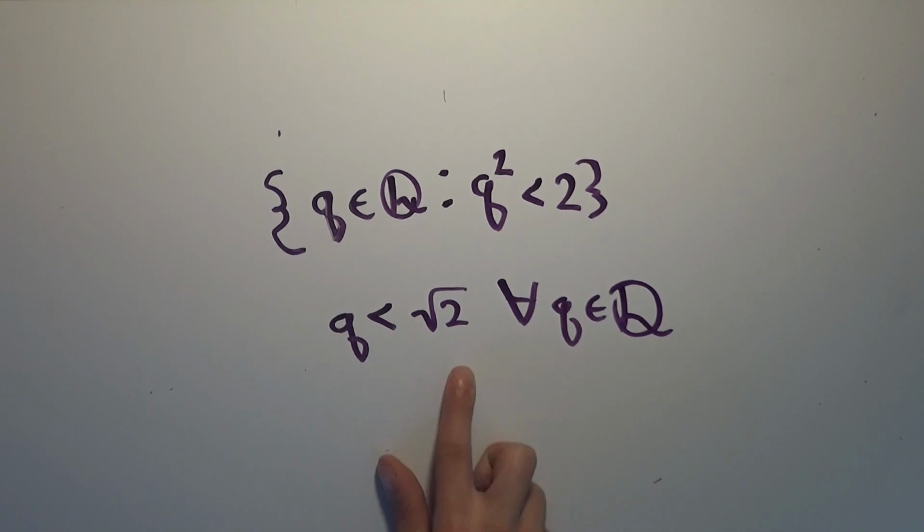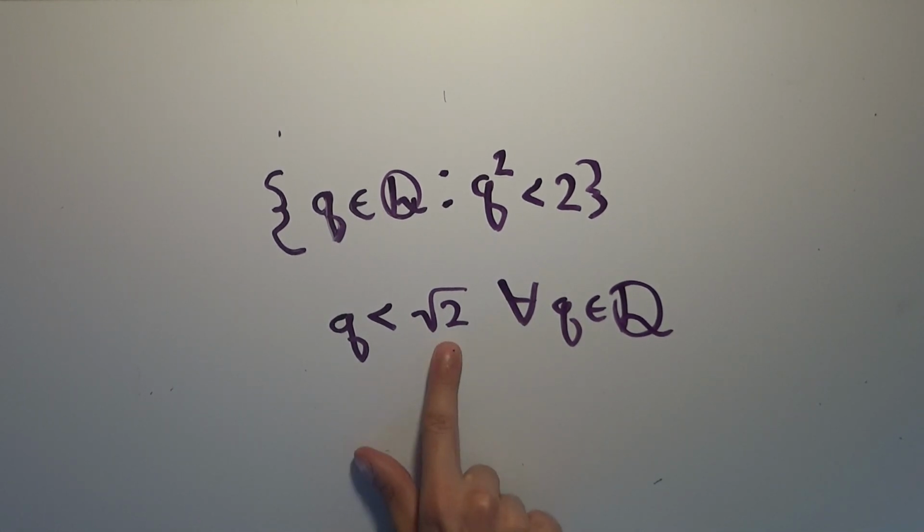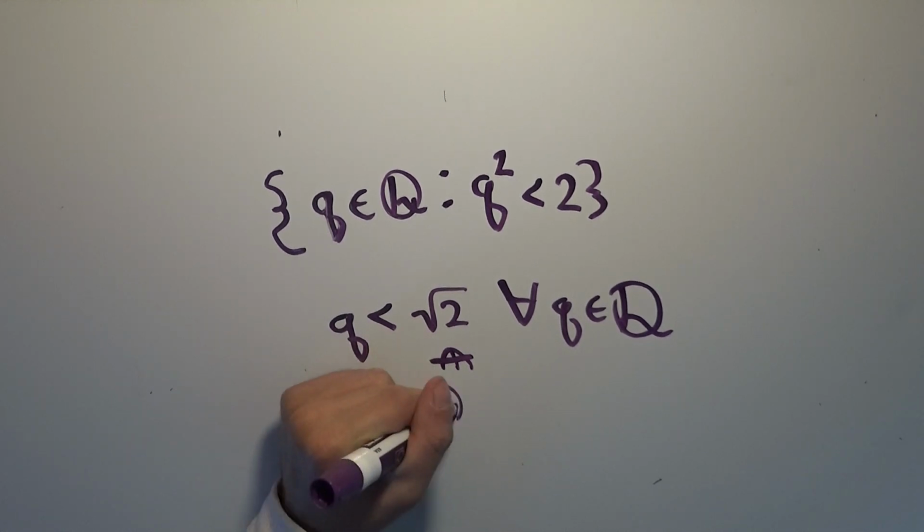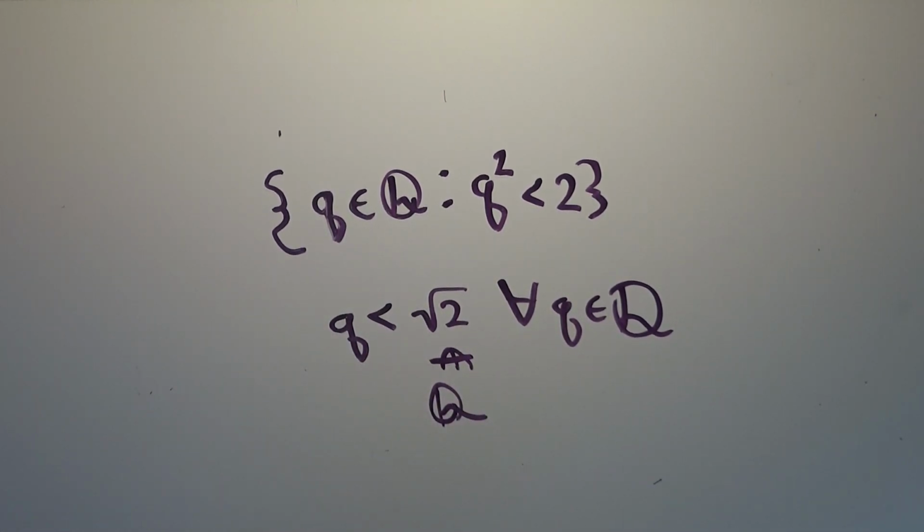This is true, and this would be the least upper bound if we were investigating it in the real numbers. But since we're only looking in the rational numbers, and we were able to show that this particular number is not an element of the rational numbers, we know that this can't be a least upper bound in the rational numbers. So it's not always the case that every set that is bounded above in just the rational numbers has a least upper bound, because this least upper bound isn't even included in the rational numbers.